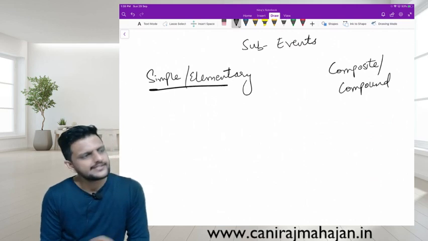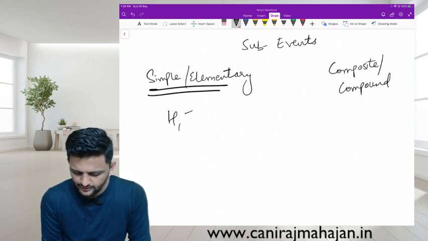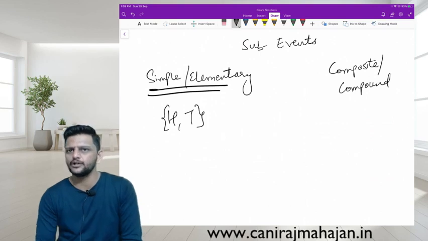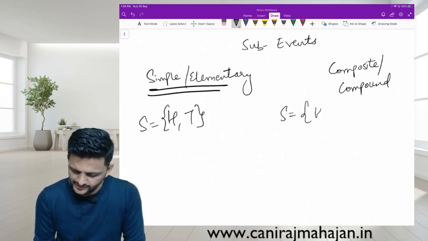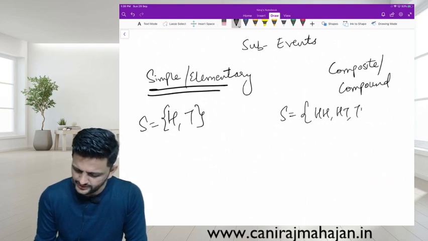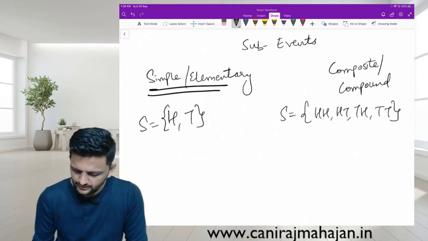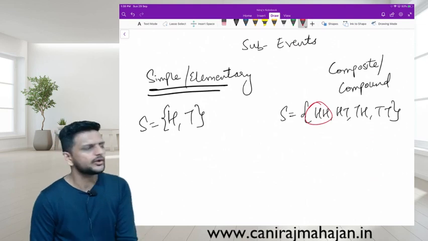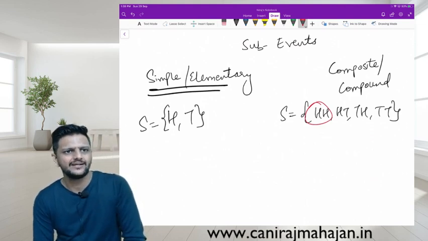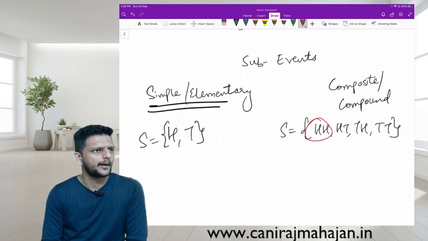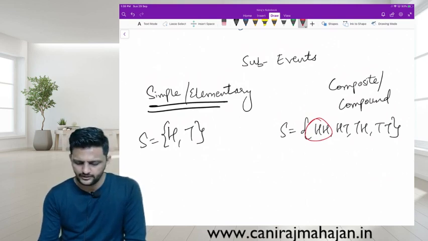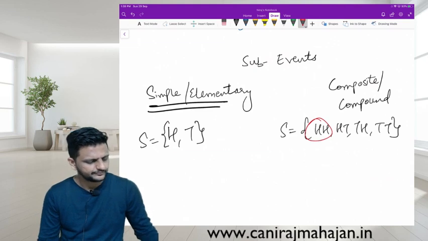That is your simple. For example, heads, tails, tossing of a single coin. But if you're tossing two coins, HH, HT, TH, TT, in a sample point there are two events or more than one event. So there are sub events. They are composite or compound events. Correct?